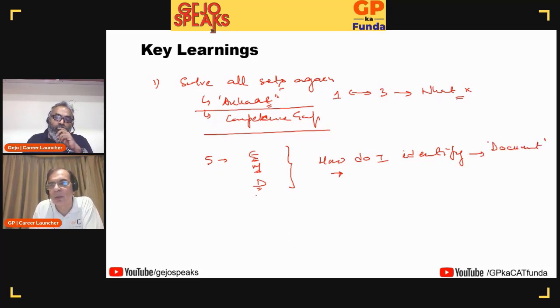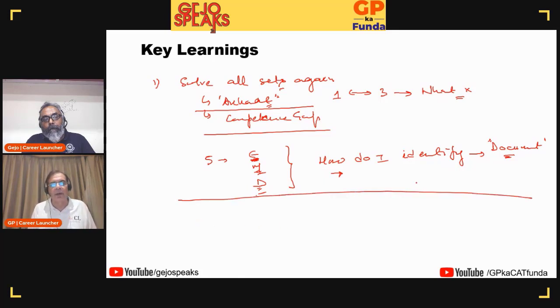Something that most students will not do is, I want you to start writing down. Maybe just take a printout of the paper, maybe keep a book with you. This particular set, this mock, this was the key thing. And start looking at that regularly so that you can at least improve your identification of sets. To me, this is a first step to do. If you have not done this much, then there's no point even taking the paper. Yeah, Jijo, back to you.